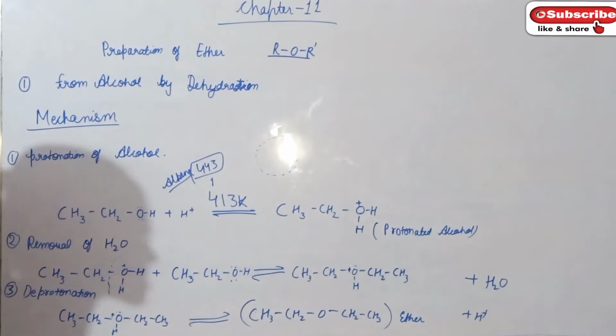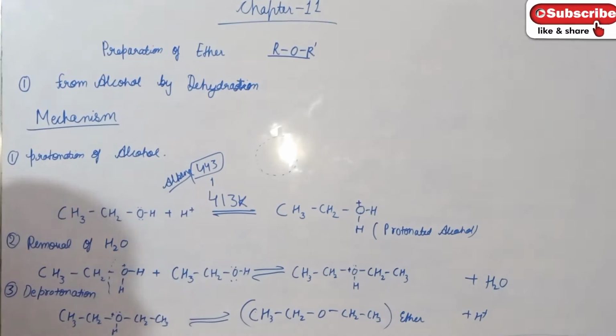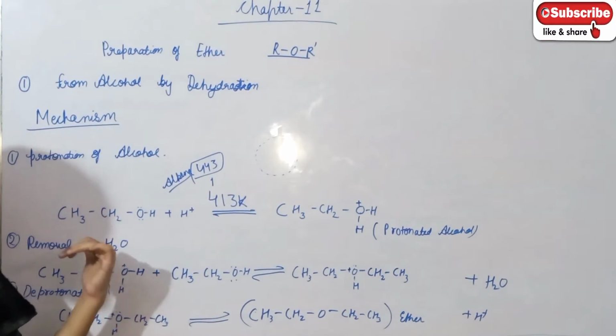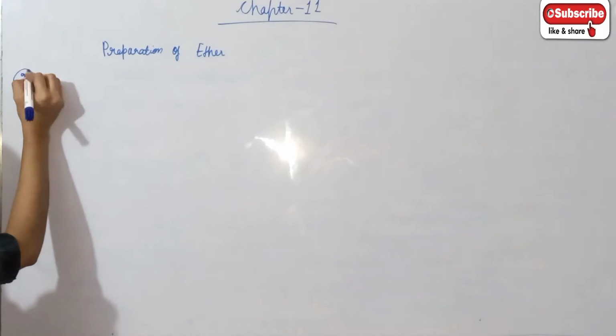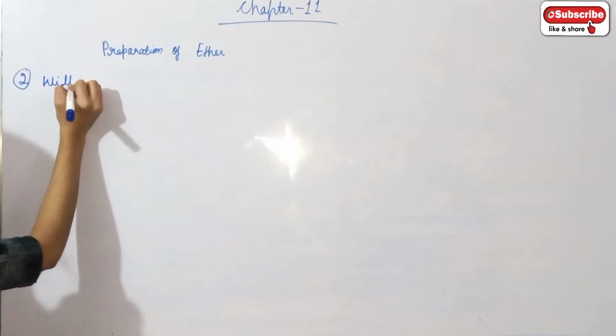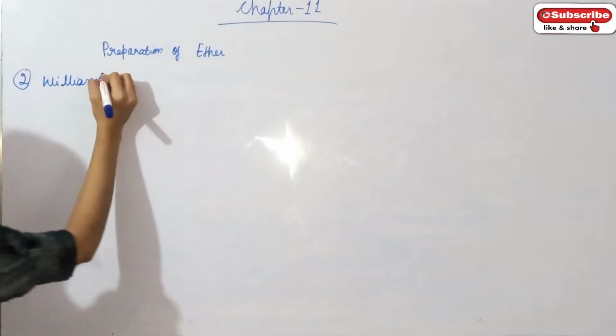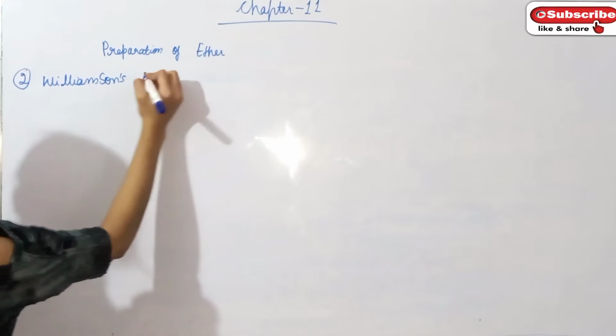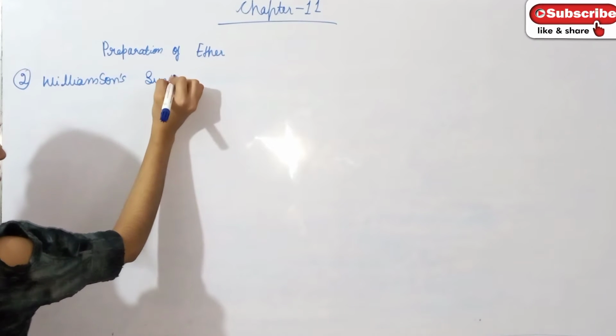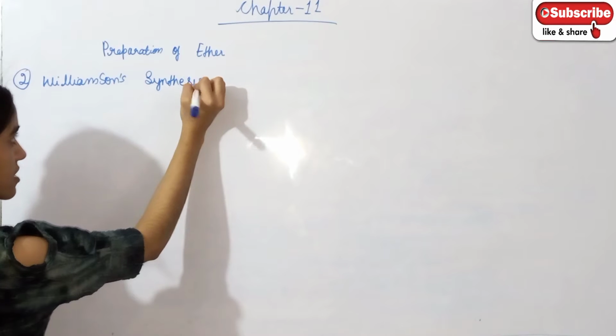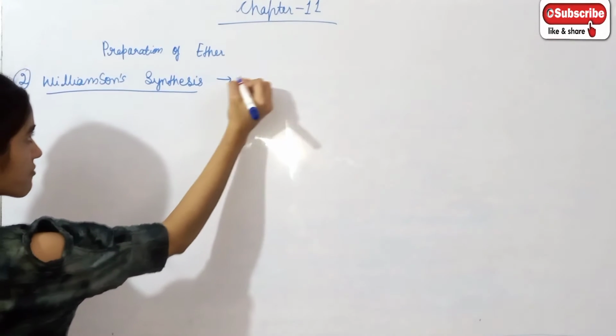Now I am going to discuss the formation of ether by the naming reaction, that is Williamson synthesis. The naming reaction is Williamson synthesis. This is also used for the preparation of ether only.